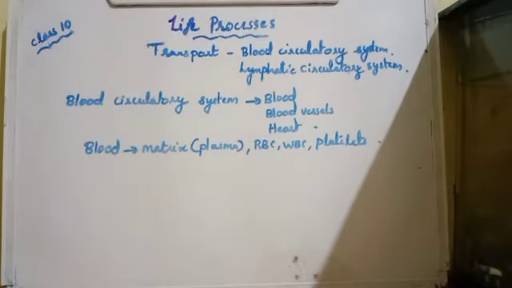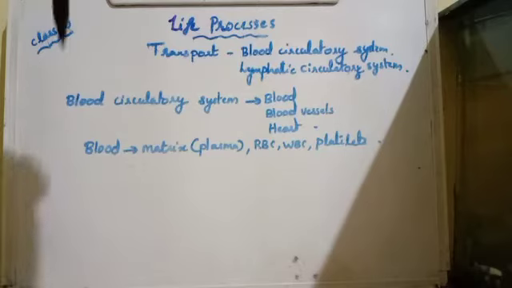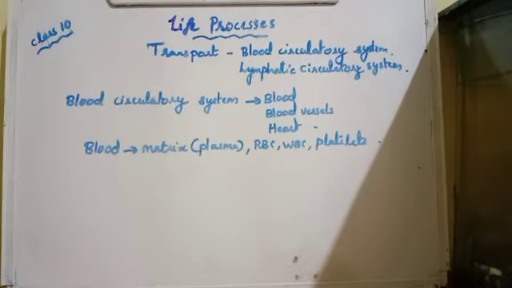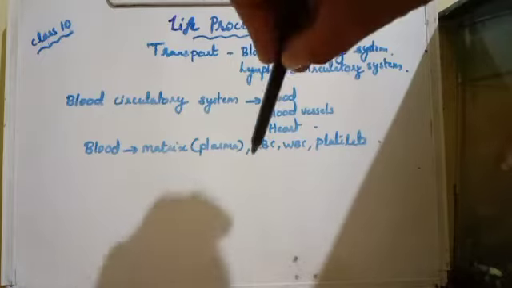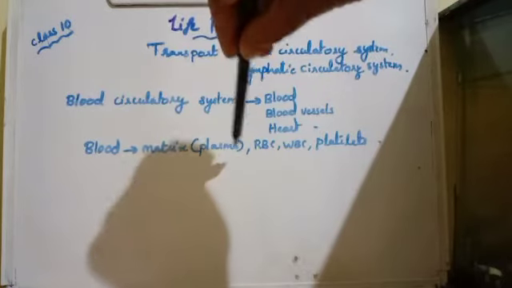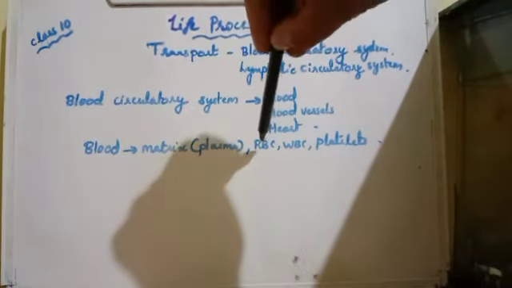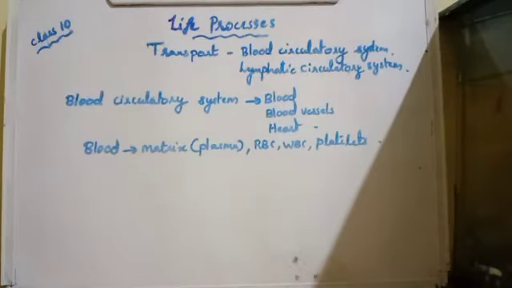Blood is a connective tissue which has a matrix, and the matrix of blood is fluid in nature. That's why it is an example of fluid connective tissue. The plasma helps in the transport of various materials like digested food, undigested food, waste materials, and hormones. In addition to this, in this matrix you can see RBCs, WBCs, platelets, etc. suspended.